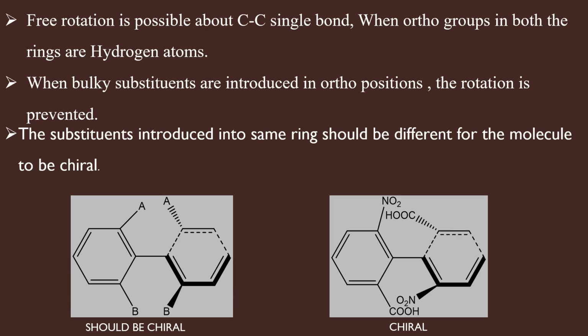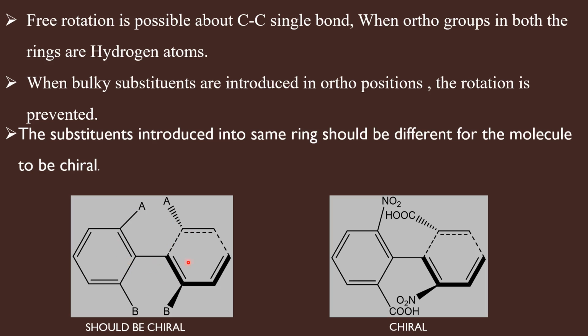So, from all our discussions, you can understand that when both the ortho groups are only hydrogens, free rotation is possible about this carbon-carbon single bond. When these ortho hydrogens are replaced by bulky substituents, then the rotation about this pivotal bond is prevented. And when you are substituting the ortho hydrogens by bulky groups, see to it that the two groups in the ortho positions of the same ring are different, so that both the rings will not have vertical planes of symmetry and the rotation about the carbon-carbon single bond will be prevented, and hence the molecule will be chiral.